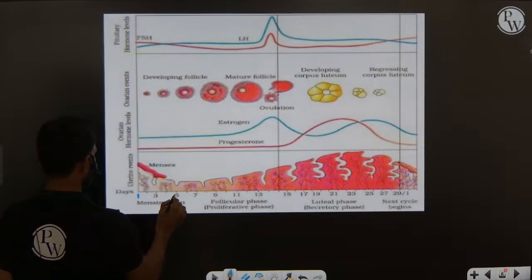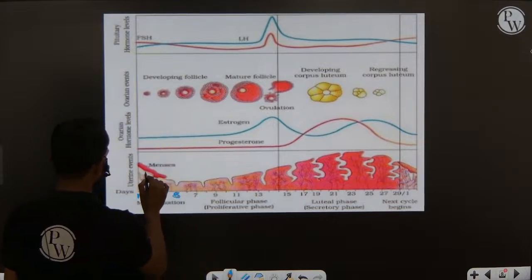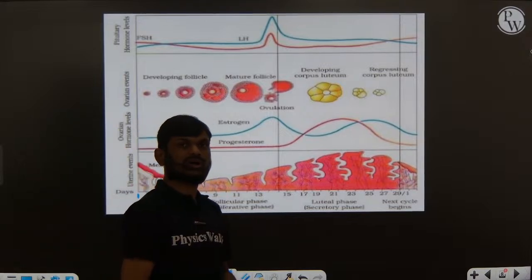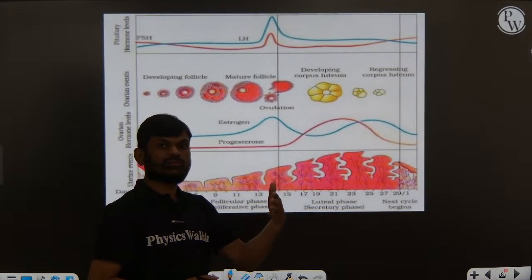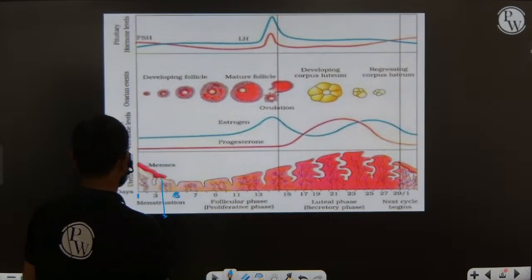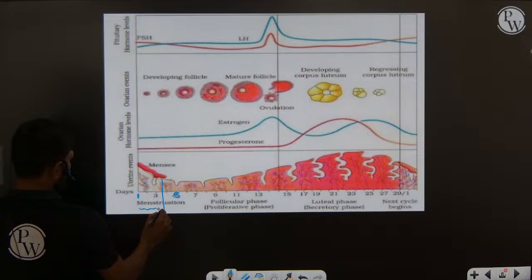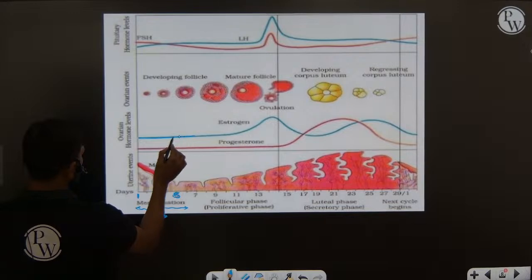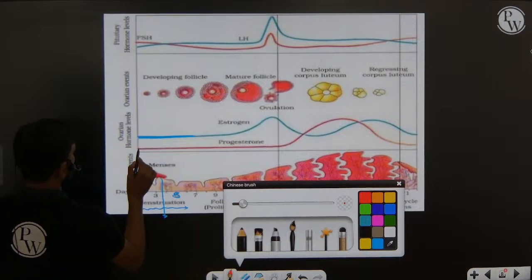During this period, the highly developed endometrium lining comes out in the form of menses, or bleeding. The reason: during this menstruation phase, you can see the concentration of the estrogen hormone and the progesterone hormone.